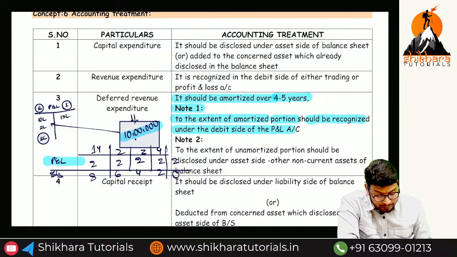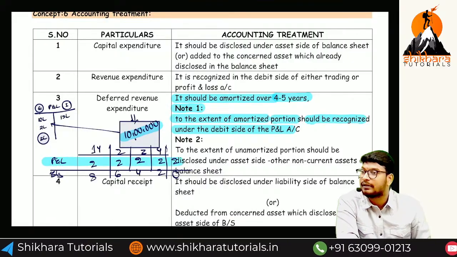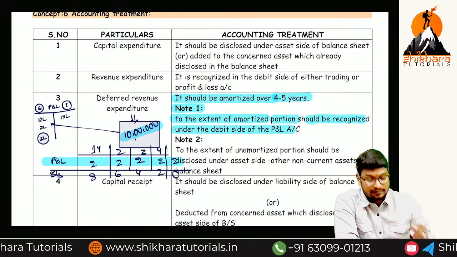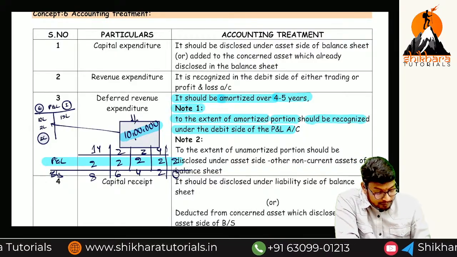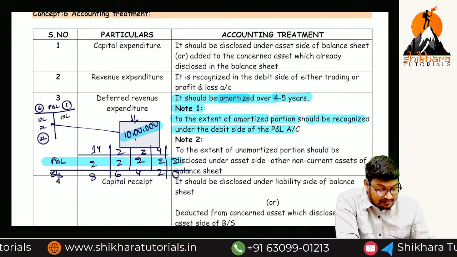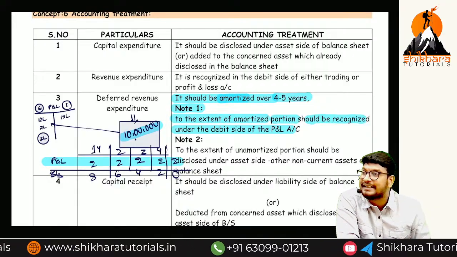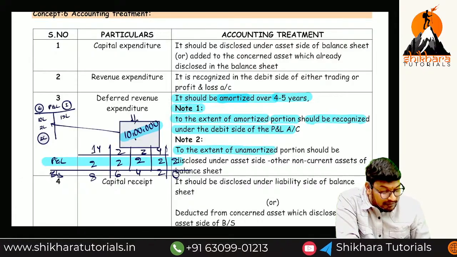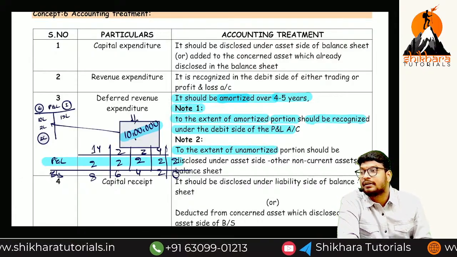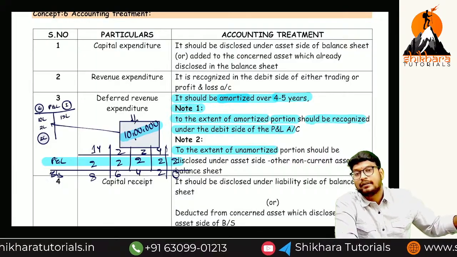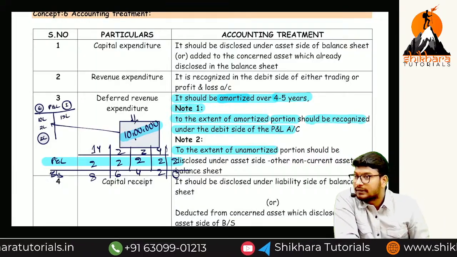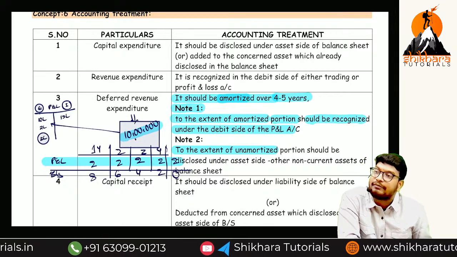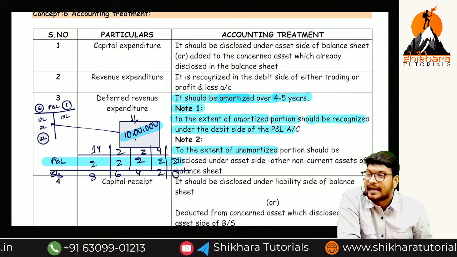Now whatever amount you are transferring to the P&L account, that is called amortization. The process is amortization. The amount is called what? Amortized amount. To the extent of the unamortized, what is the meaning of unamortized? The amount available in the balance sheet. The amount available in the balance sheet is called unamortized. The amount available in the P&L account is called amortized.